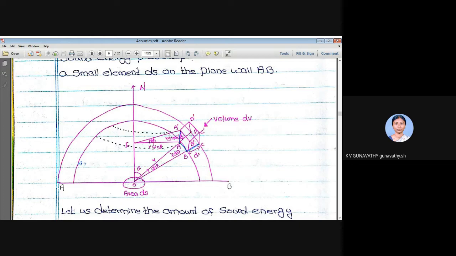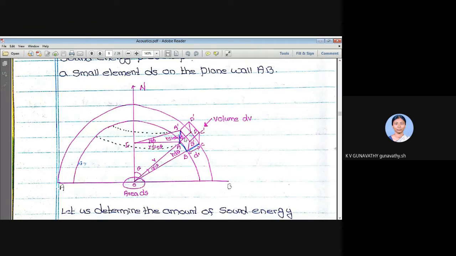So we found the energy that is directed per unit solid angle. Not in all directions, per unit solid angle. Now we need to find the amount of energy that this dV is radiating towards this dS. For that we need to find the solid angle subtended by the surface onto this volume dV.